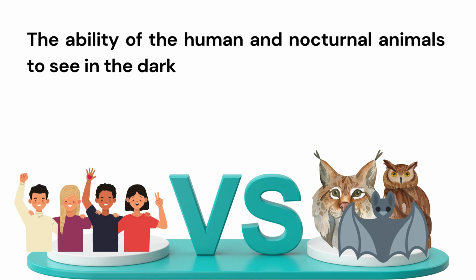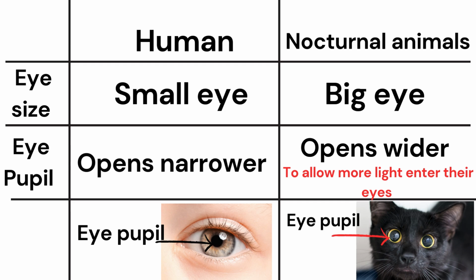Now we will compare the ability of humans and the nocturnal animals to see in the dark. We know some nocturnal animals like the fishing cat, like the bat, like owls. So if we compare the ability of humans and nocturnal animals to see in the dark, there are 2 points.